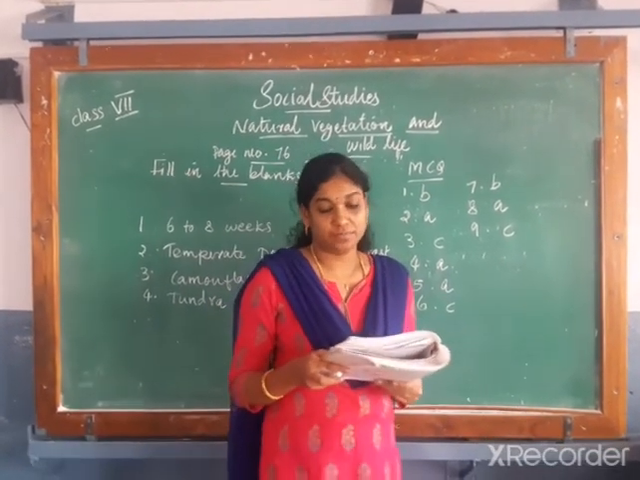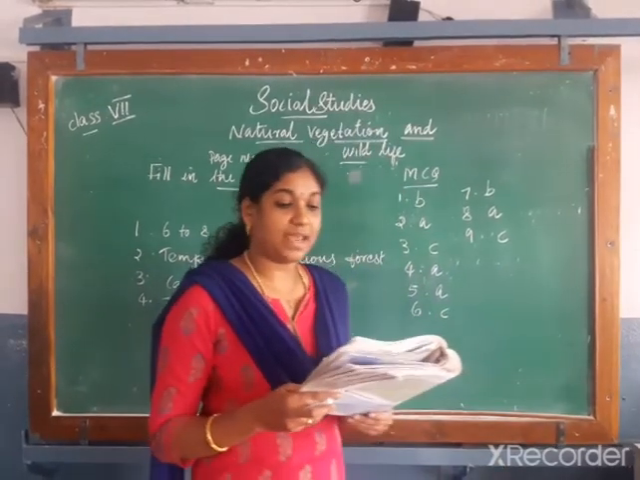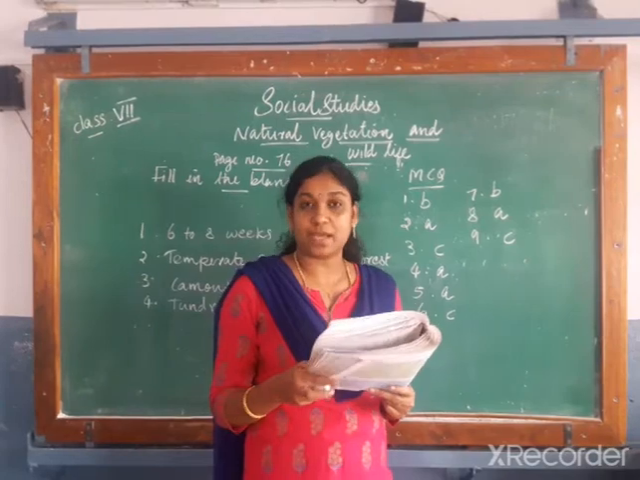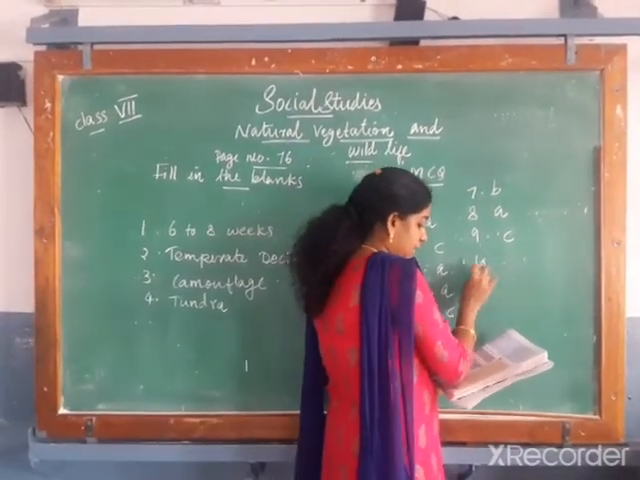What is tundra? You know already what is meant by tundra. So the answer is B, an extremely cold, vast and treeless plain where the subsoil is permanently frozen. That is called a tundra. So the 10th one, the answer is B.